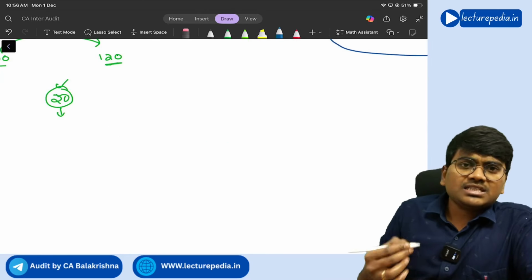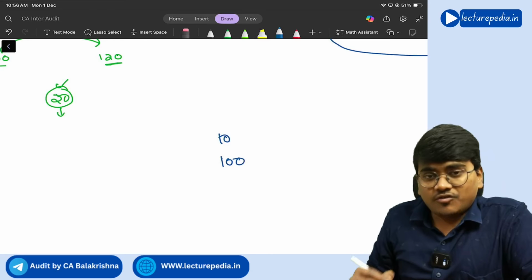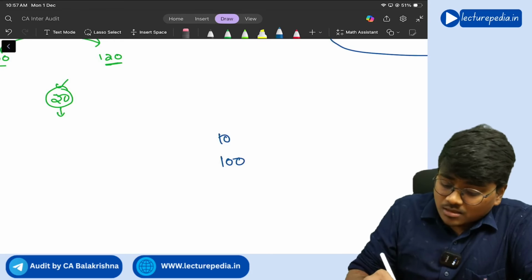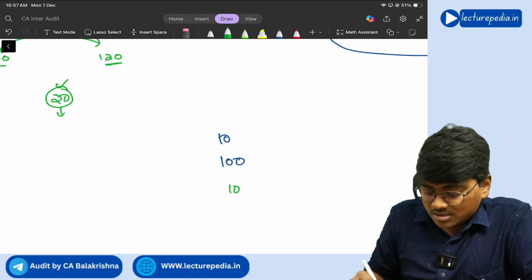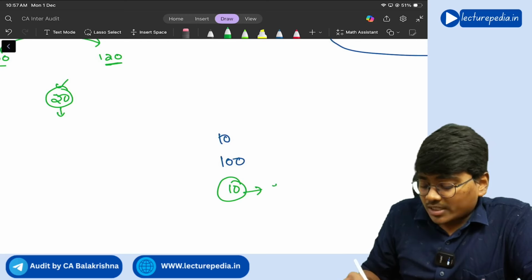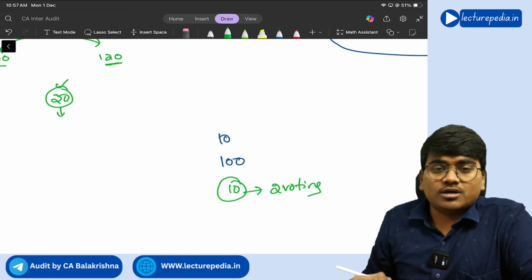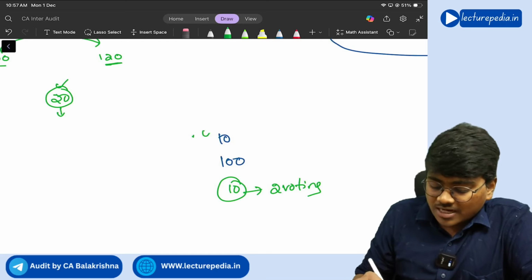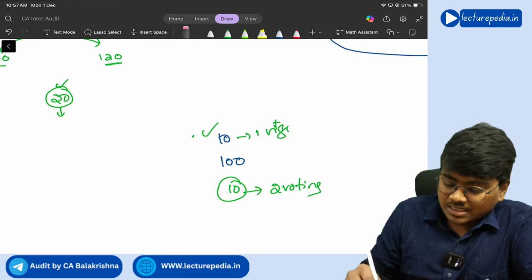See, in the company, there are shares of face value 10 rupees, face value of 100 rupees, and there are also shares whose face value is 10 rupees, but for this share, you will get two voting rights. Now, these are different classes of shares. So, face value 10 rupees, one voting right is one class. Okay, one voting right.